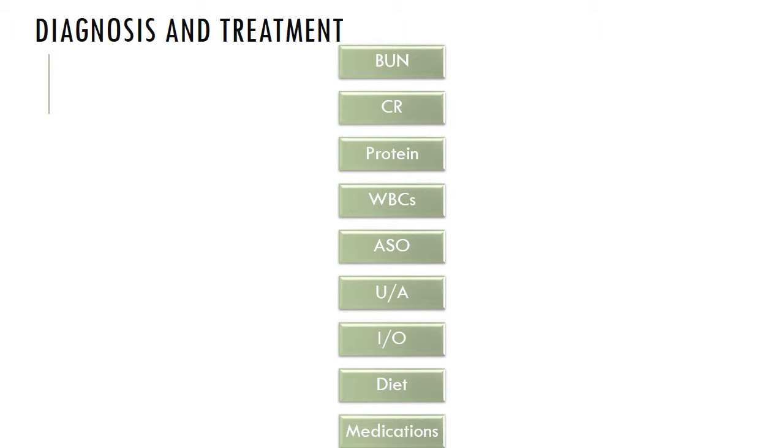For treatment, it's centered around supportive care. Edema and hypertension are treated with sodium restriction and diuretics. Antibiotics may be given to treat the infection if it hasn't cleared. So what's the big difference in these two? Which one causes massive edema? Nephrotic syndrome. Which one occurs after an infection? Acute glomerulonephritis. So we also want to monitor eyes and nose, vital signs, weigh daily, bed rest, prevent skin breakdown.